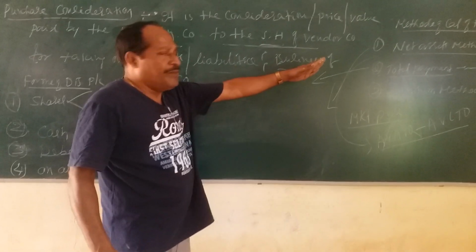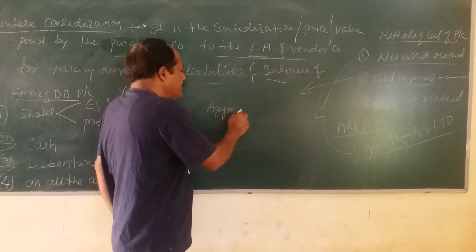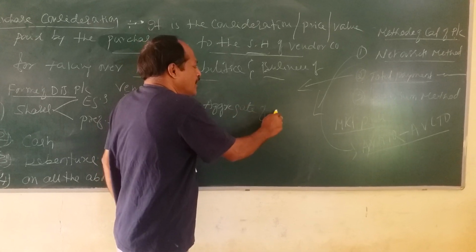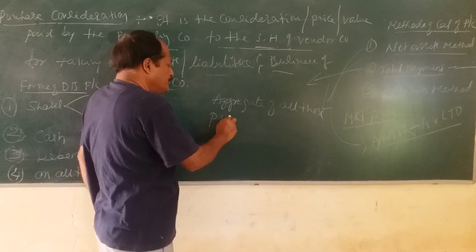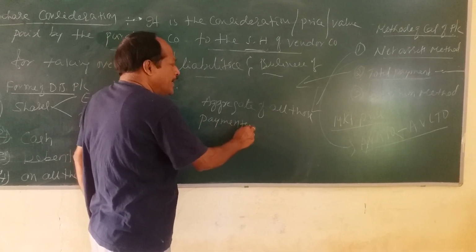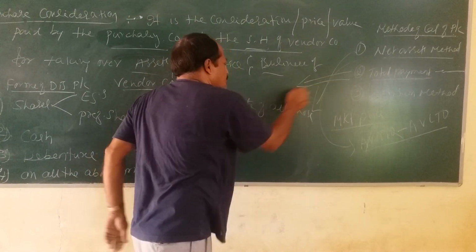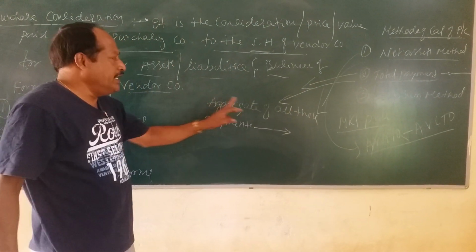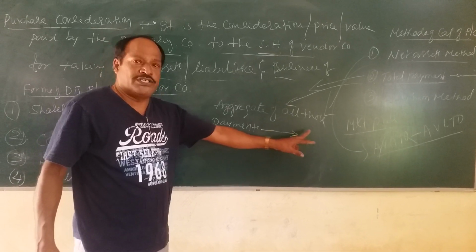That means total payment is the aggregate of all those payments made by the purchasing company to the shareholders of vendor company.